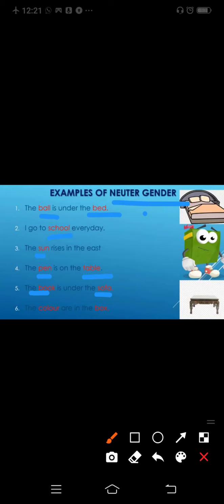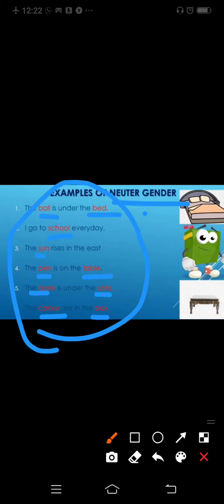We don't know, so it comes under neuter gender. Now the colors are in the box. Colors and box come under neuter gender because we don't know if these things are boy or girl. When we don't know the gender of things, it comes under neuter gender.